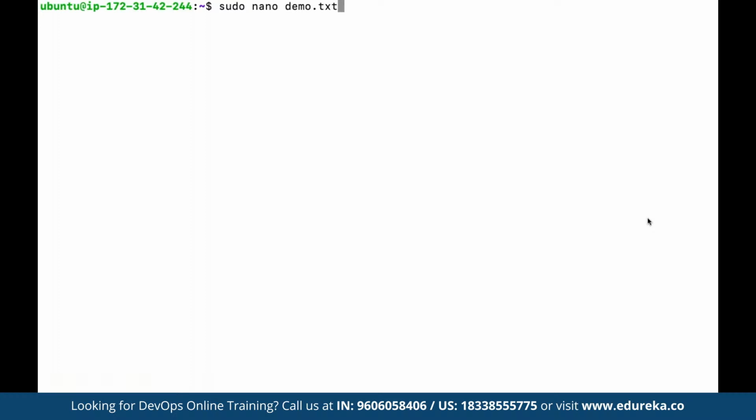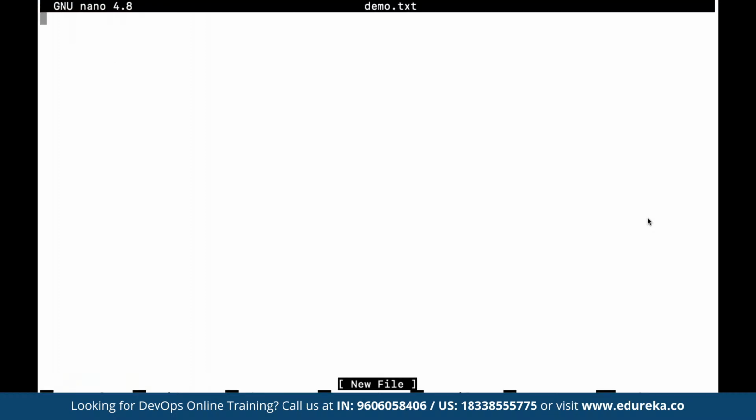Let's say here we want to create a simple demo.txt file. So here we can define demo.txt, and now we can see as soon as we type in nano, this is going to open up the nano editor for the demo.txt file that we have created. So now we can start typing any content we want. For example, here we type in a simple text: welcome to Edureka. We are learning Linux commands. So let's say here we have a simple text file containing this content.